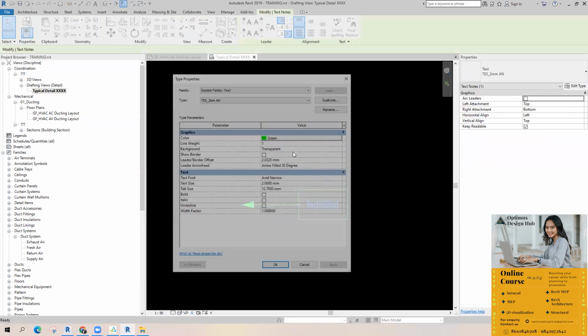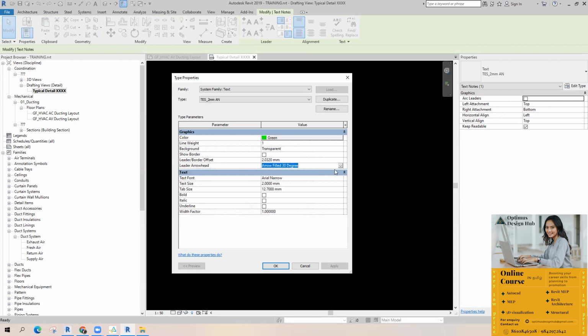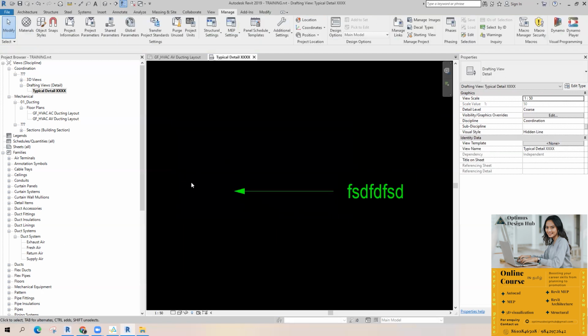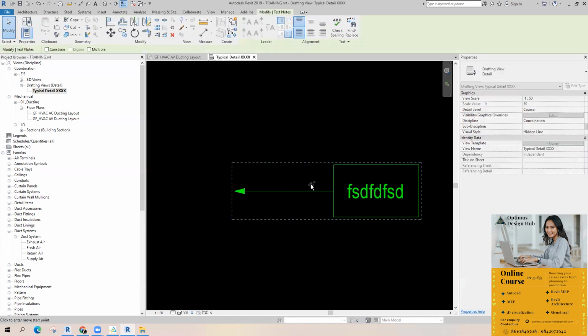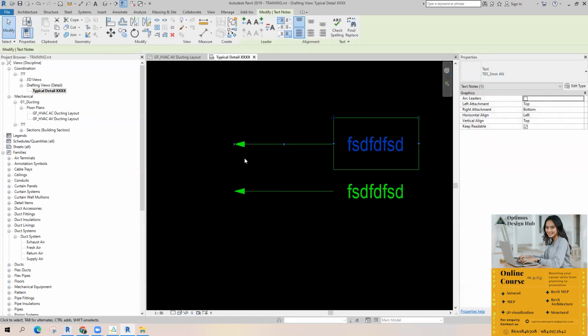Select it, edit type. This is the older one. Just expand it. Now we can see the duplicate type. Just change to this one. So the size will be changed.